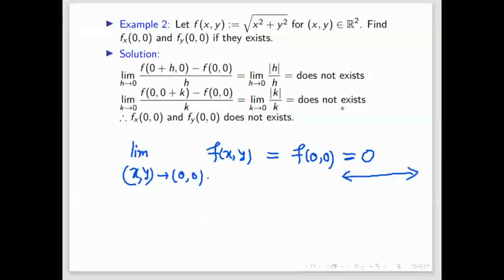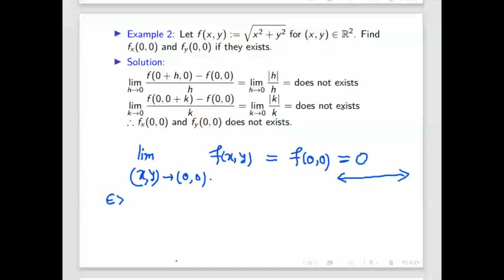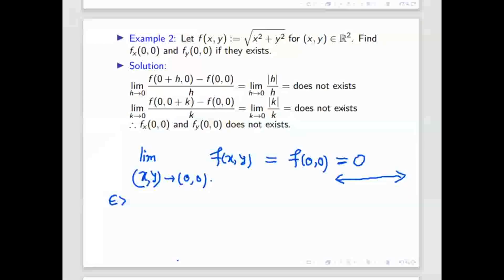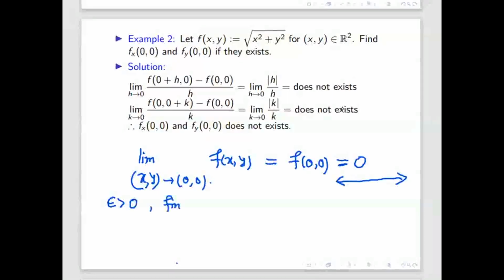Those who are saying not continuous, give me the reason why. I am saying it is continuous. I can even prove it by the epsilon delta definition. By the epsilon delta definition it is continuous. We have to find the delta.